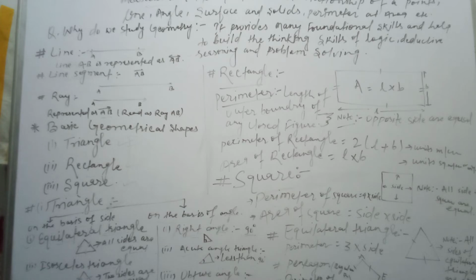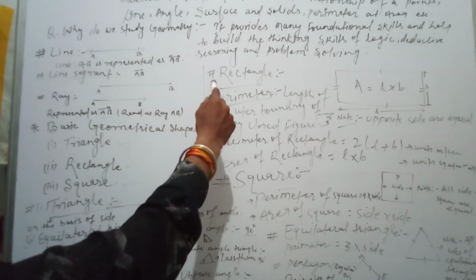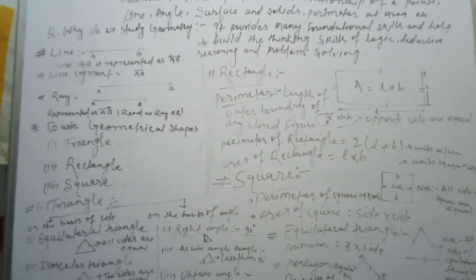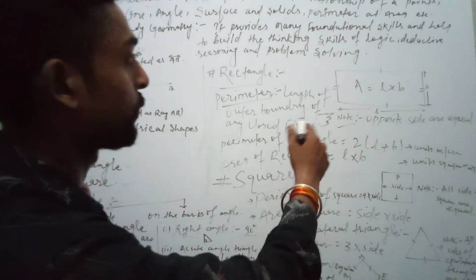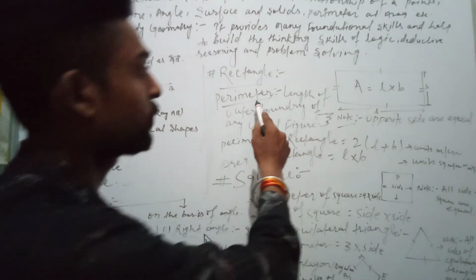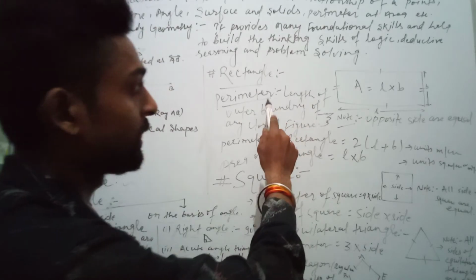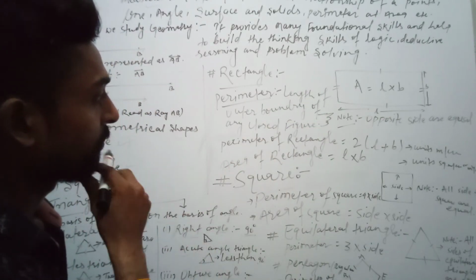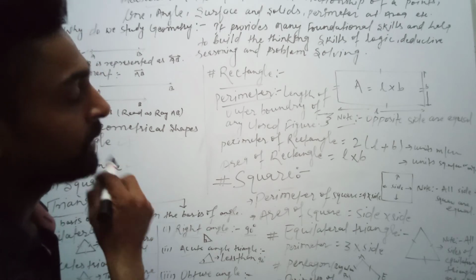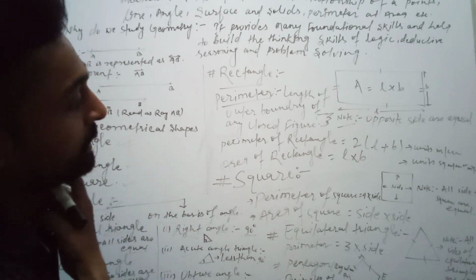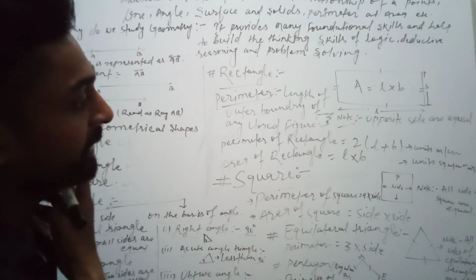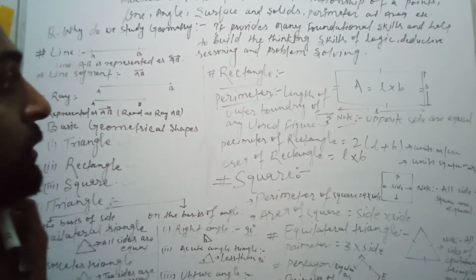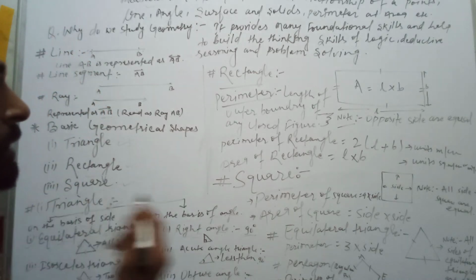Next, the rectangle. Let us learn something more about the rectangle. There are two basic important things in a rectangle: perimeter and area. The basic formulas of these two terms are very important, so you have to know them very well.